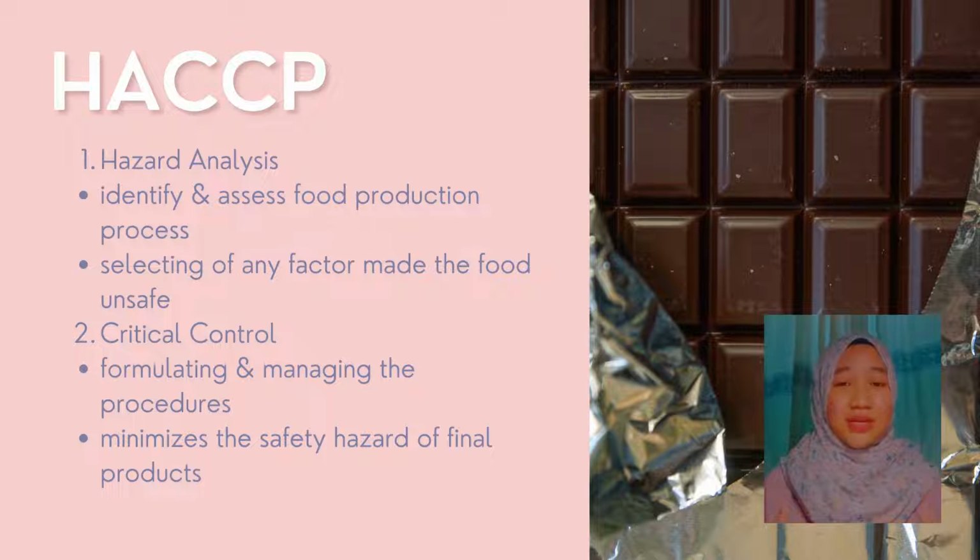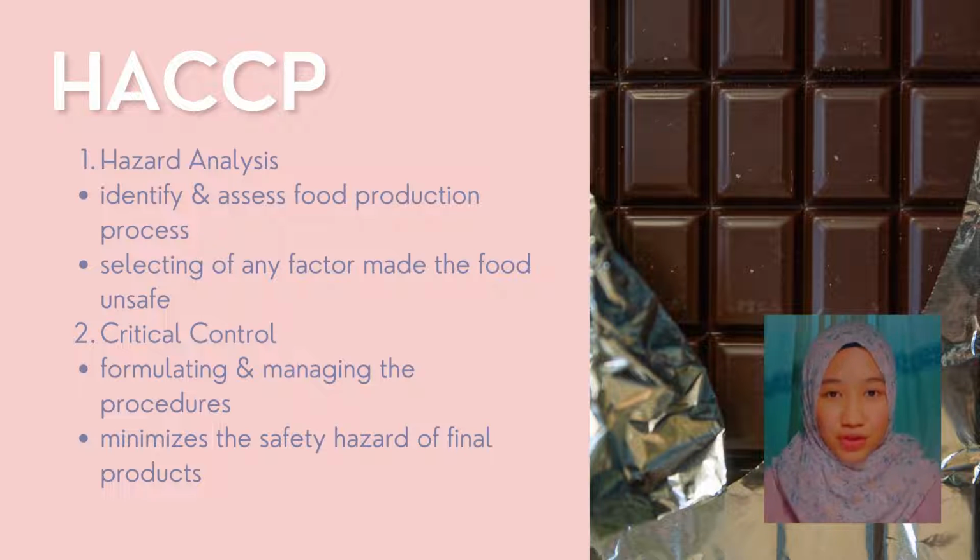HACCP is globally used in various countries and is helpful in gaining customers' trust and establishing a good corporate image. And lastly, HACCP is important in ensuring the safety of food to be consumed by consumers.